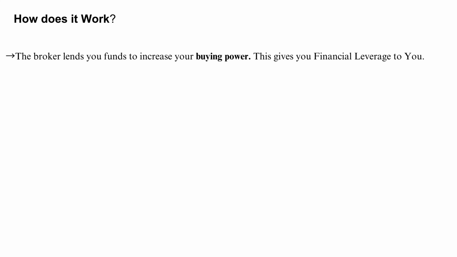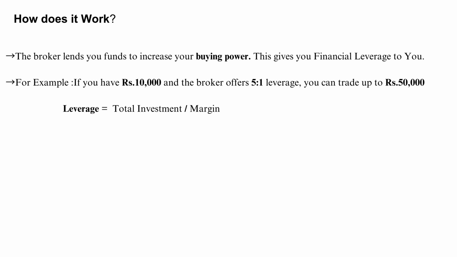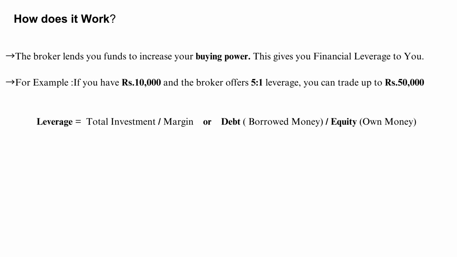Now we look into how does it work. You need to understand that the broker lends you funds to increase your buying power. This gives financial leverage to you. For example, if you have 10,000 rupees and the broker offers 5:1 leverage, that means you can trade up to 50,000 rupees. Now we use the formula of leverage: leverage equals total investment divided by margin, or debt, that is borrowed money, divided by equity. Equity is nothing but your own money.